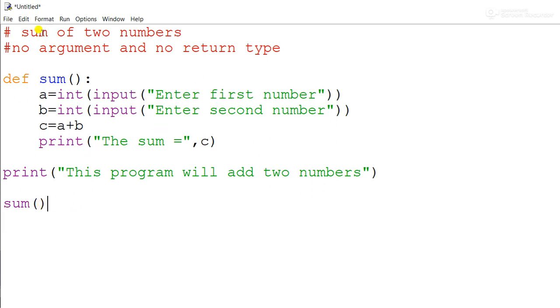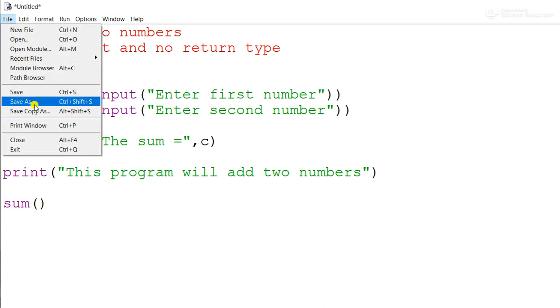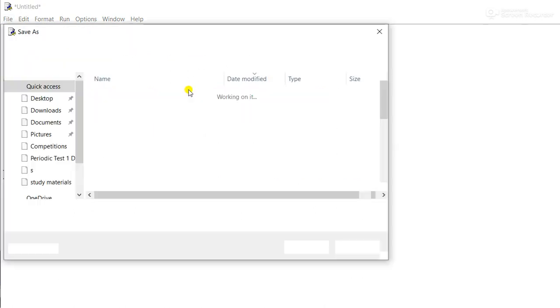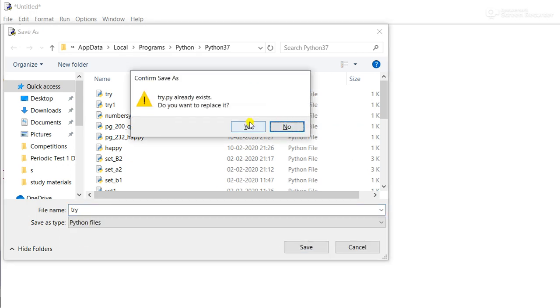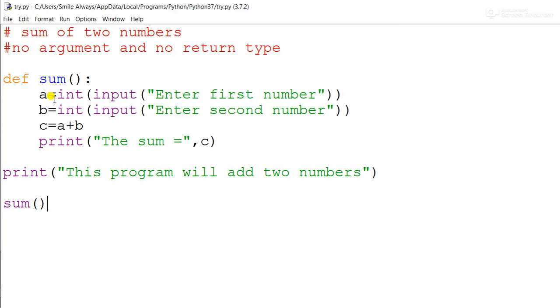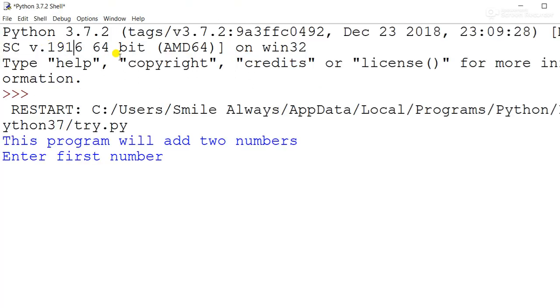Now simply save your program. File, Save As. Suppose I give it the name try. Then run your program or press the F5 key. See, this program will add two numbers.